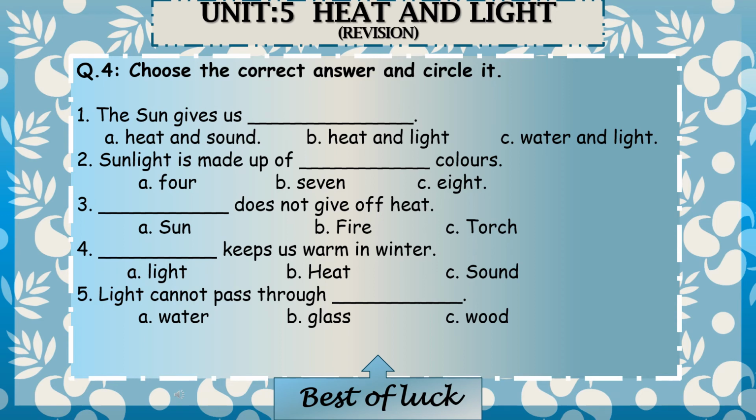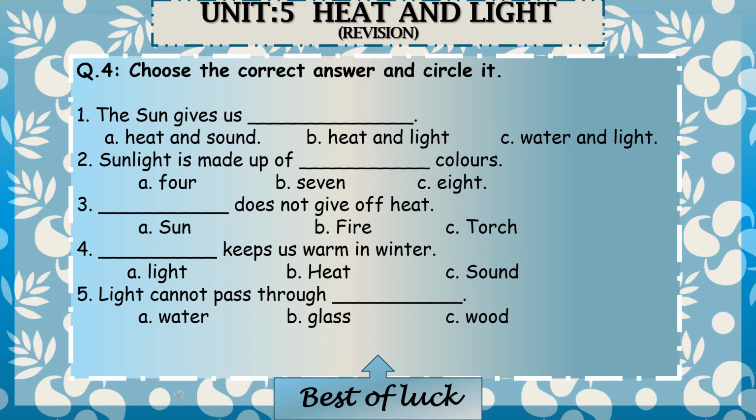Sentence 2 is sunlight is made up of how many colors? 4, 7 or 8? Yes, B, 7 colors. Number 3 is dash does not give off heat. What does not give off heat? Sun, fire or torch? Sun and fire give us heat. So a torch does not give off heat. So we have to choose C, torch.